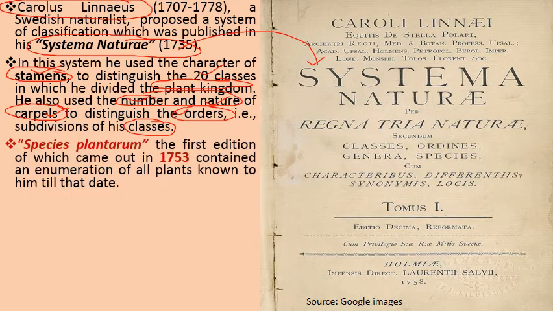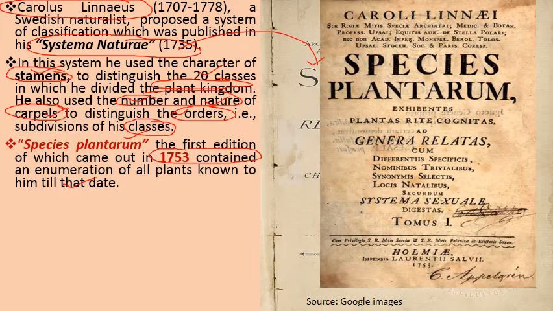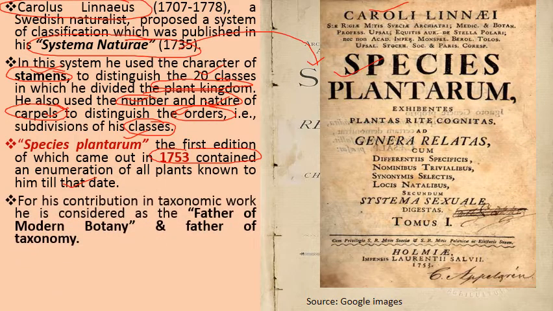And there was another book written by Carolus Linnaeus, Species Plantarum, the first edition of which came out in 1753, containing an enumeration of all the plants known to him till then. He gave the details of all these plants in this book. For this great contribution in the field of taxonomic work, he was considered the father of modern botany and the father of taxonomy.